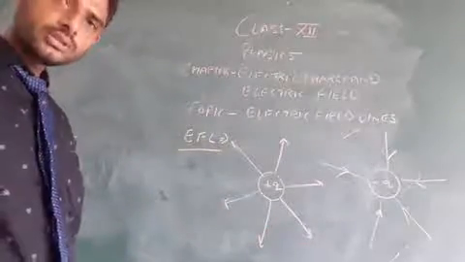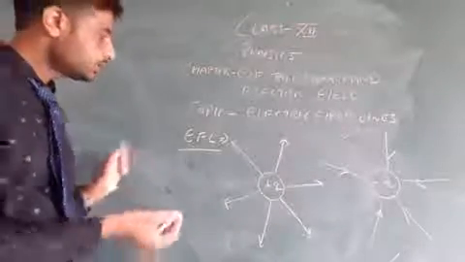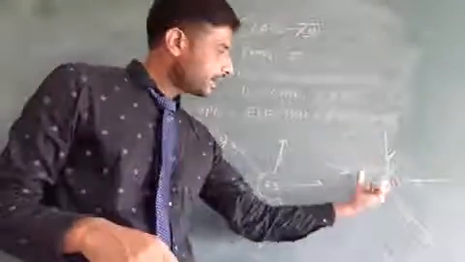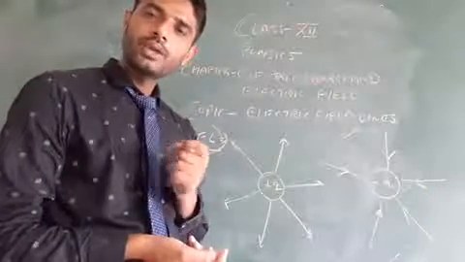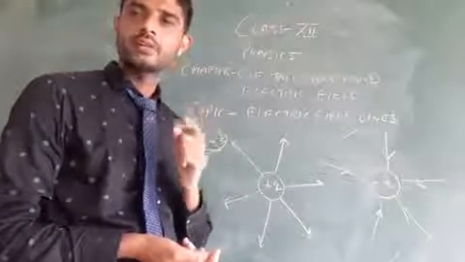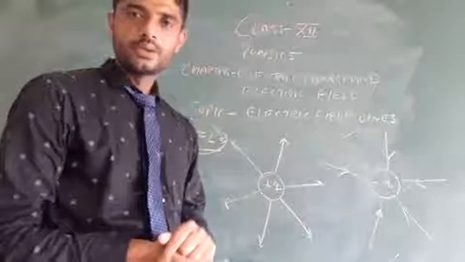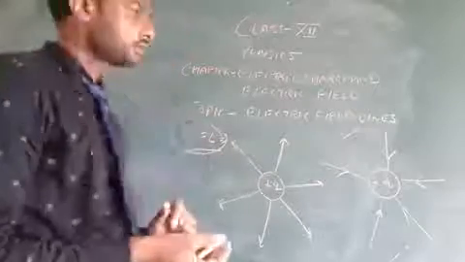So I think you can see clearly and you understand the electric field lines. They start from a positive charge and end at a negative charge. These are imaginary lines and represent the direction of electric field. Now I am going to explain the properties of electric field lines.